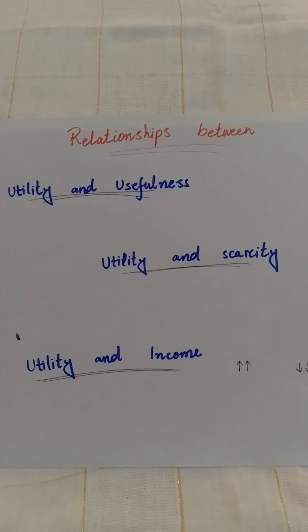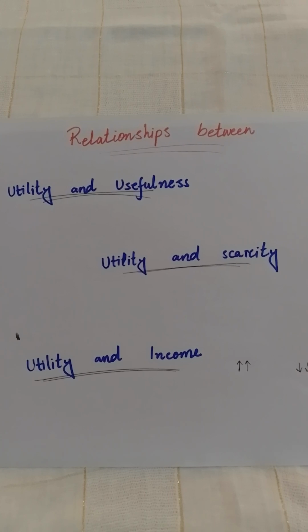But there are some things which, being scarce, are not in demand. For example, rotten eggs are less in number and limited, but there is no demand for rotten eggs. So when there is no demand, it provides no utility.